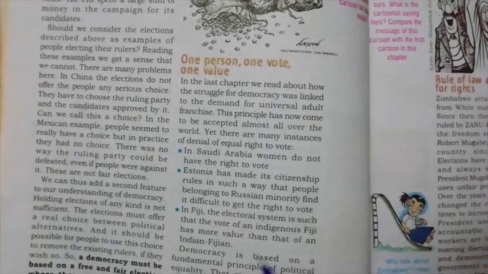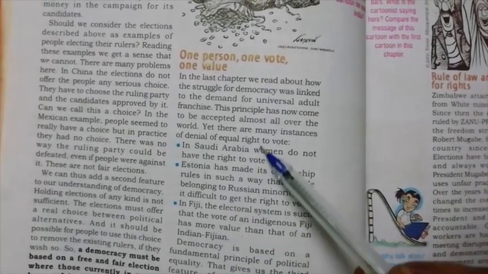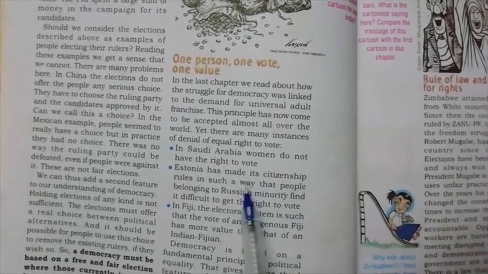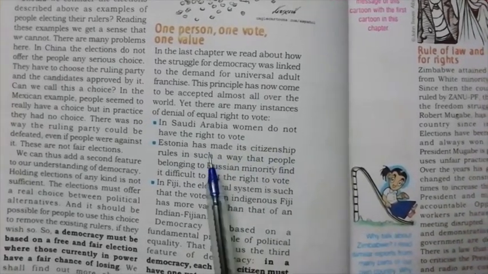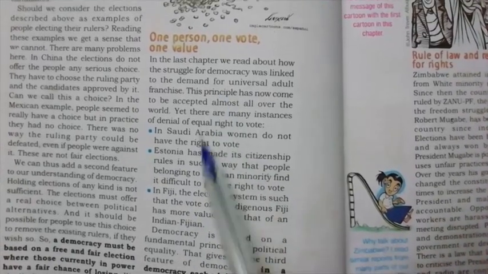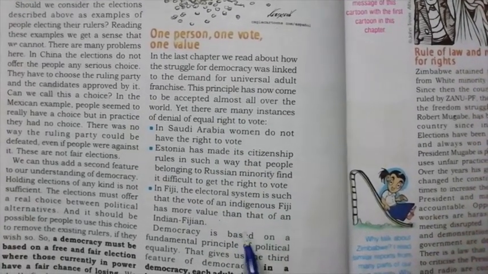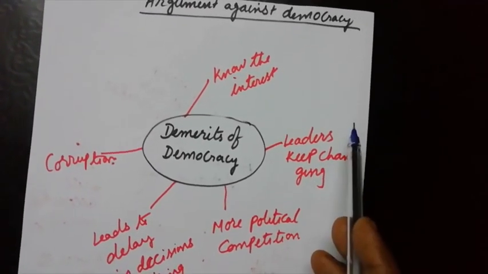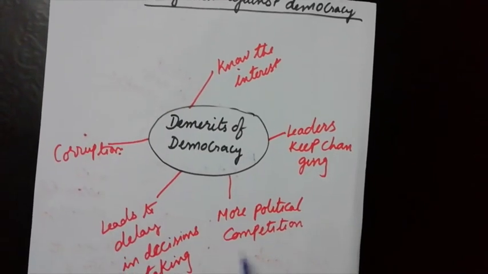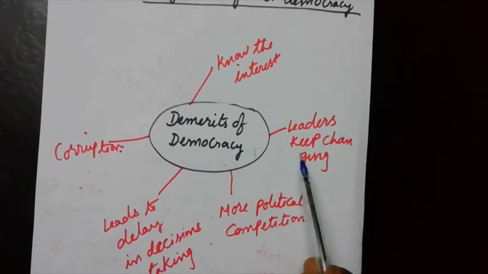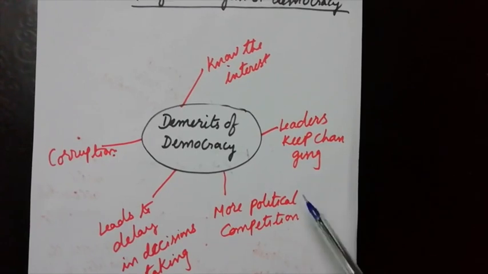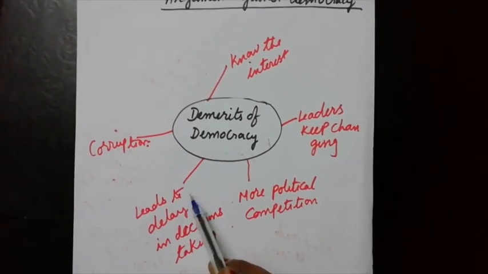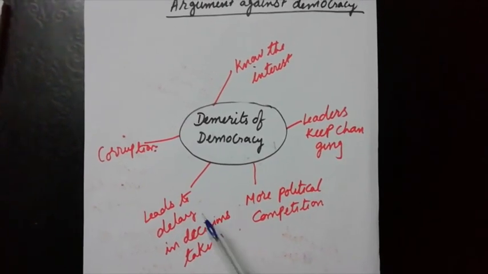Read this paragraph and answer the question that I just read for you. This is the answer. 3 examples are given: Saudi Arabia, Estonia, Fiji. Please go through this paragraph and find out the answer. Now, let us recapitulate the demerits of democracy. Leaders keep changing, more political competition leads to delay in decision taking, and corruption.